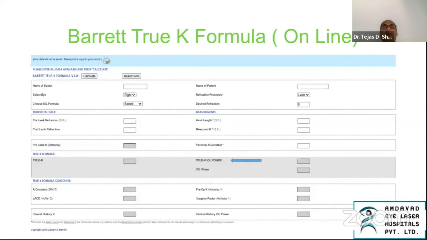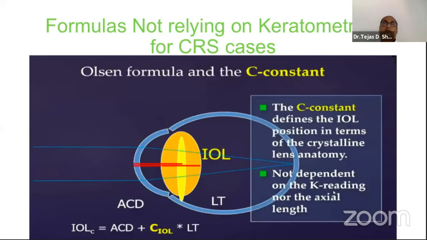This is the Barrett True K formula, online formulae, and this also can be very effectively used, and probably this has become the most used formula for at least the irregular corneas. So coming to another group, which are the formulas which are not relying on keratometry at all. The Olsen formula is the most widely used, and the C constant. The C constant defines the IOL position in terms of the crystalline lens anatomy. So it absolutely bypasses the K reading. This becomes very important when we do not have the previous reports, we do not have the previous measurements. This also becomes very important, and we actually bypass the entire cornea.